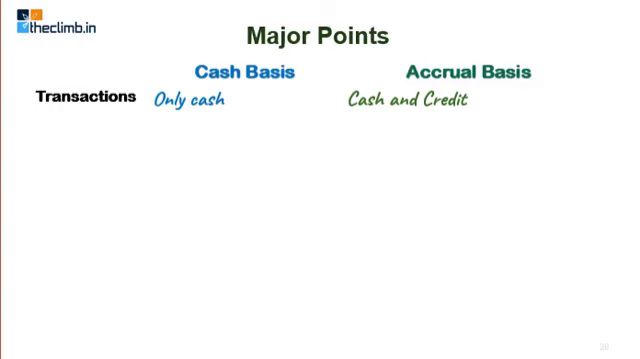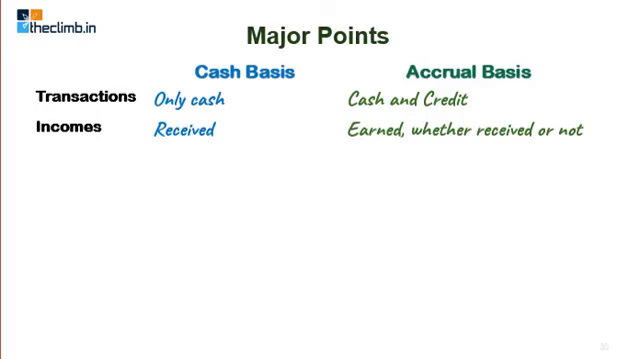Now let us see some major points of difference between the two approaches. In cash basis, you record only cash transactions. In accrual basis, you record both cash as well as credit. Income in cash basis is whenever you receive it, and in accrual basis when you earn it, whether you have received it or not. In cash basis, expenses are recorded when you pay for them, and in accrual basis, when you incur the expenses. Incurring an expense means when you take the benefit. That means you have incurred the expense.